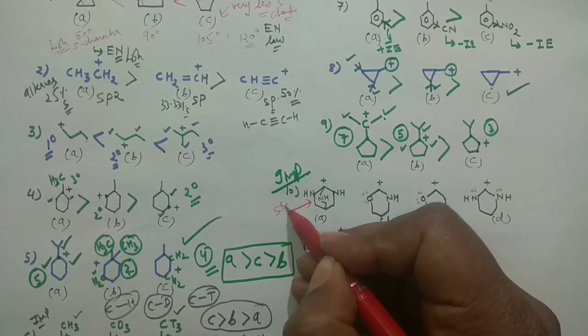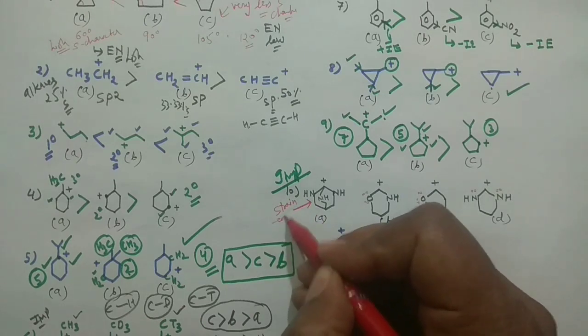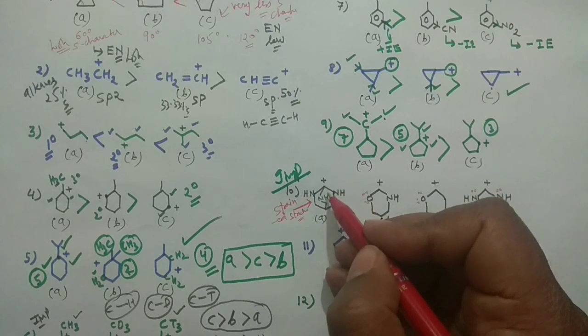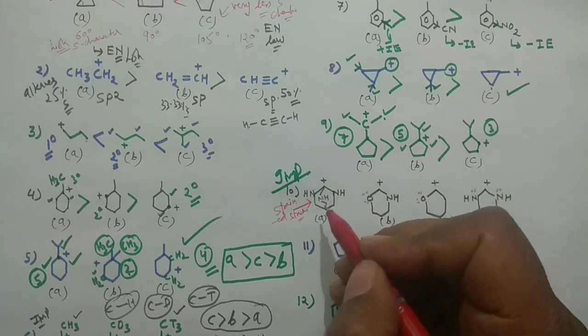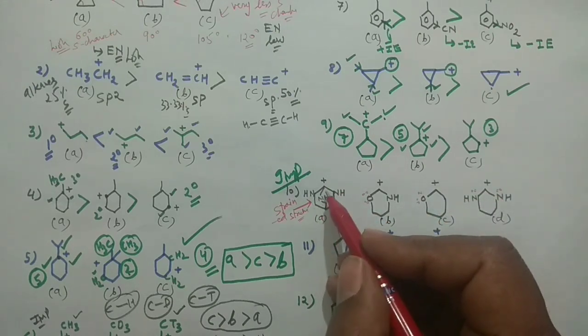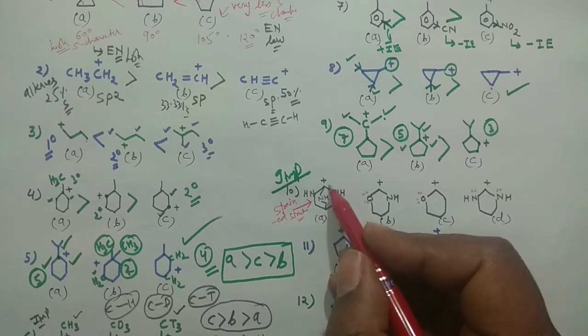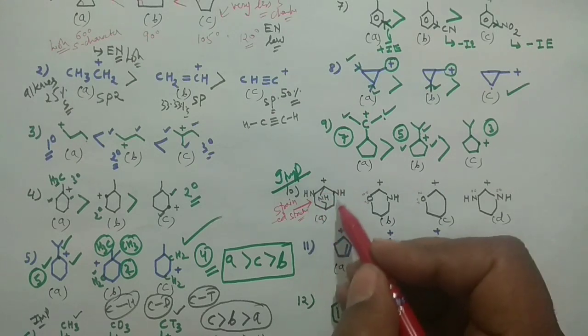Positive charge is not very comfortable on a strained system. So you should remember, whenever a strained system is there, it should have the minimum stability. You should remember this.